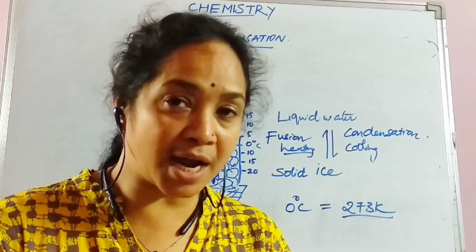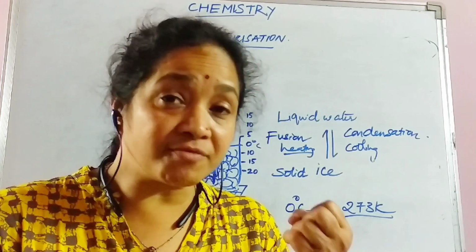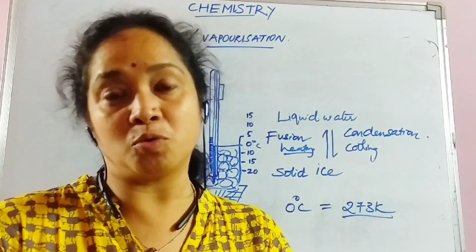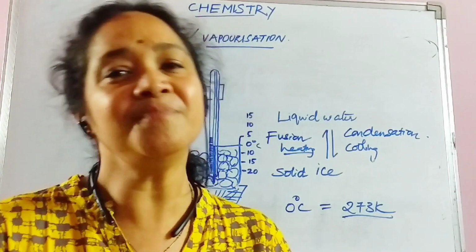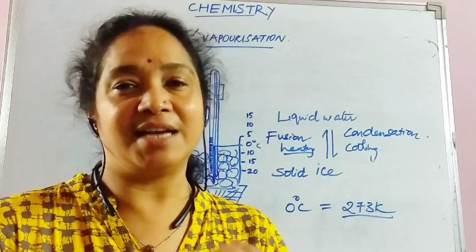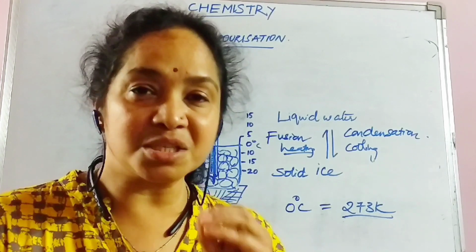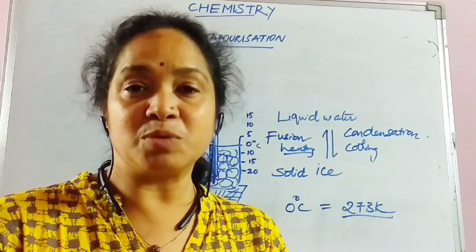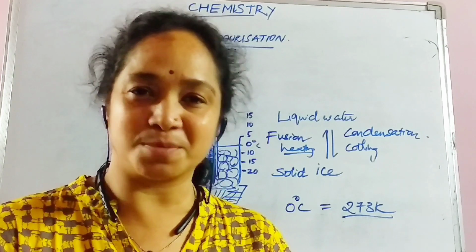And it is found that 1 kg of water, let me say 1 kg of steam, is hiding around 22.6 into 10 to the power of 5 joules per kg. So latent heat of fusion and latent heat of vaporization are the hidden heat energy that is hiding between the particles during fusion as well as vaporization respectively.